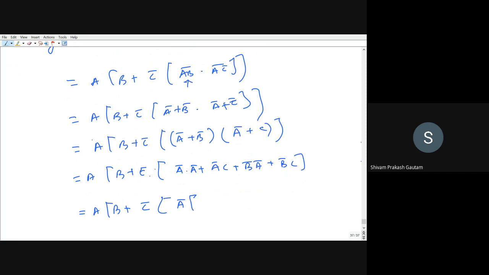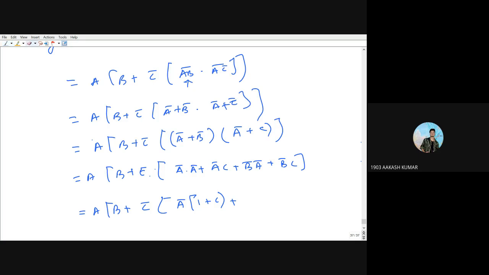And if you take A bar common, so this will be 1 plus C plus B bar, you can take as a whole. Yes, sir.